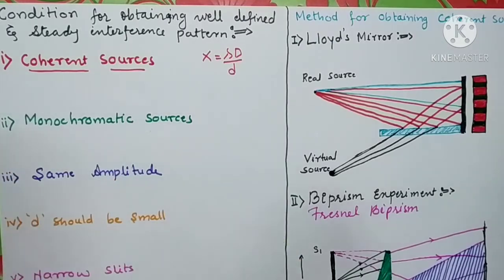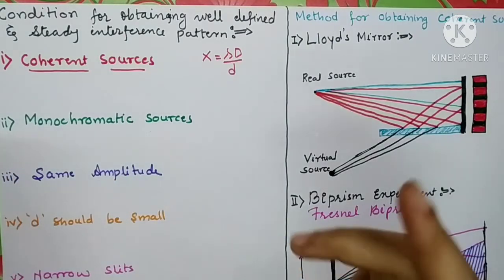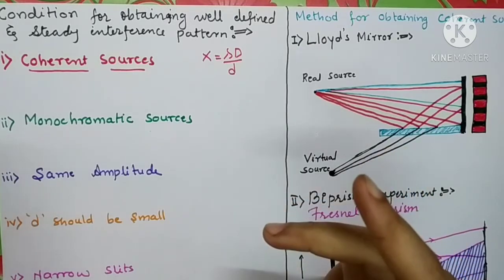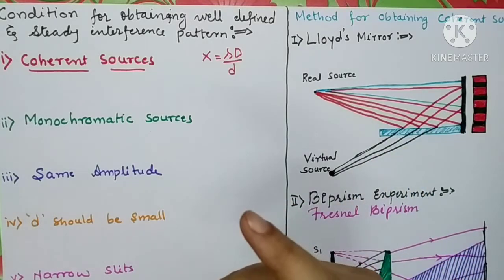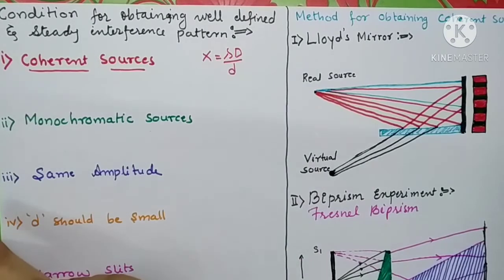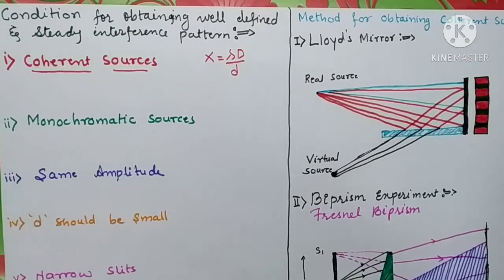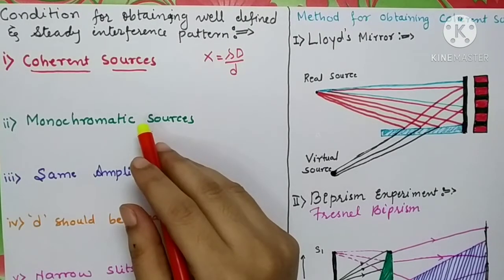As we have already seen, the waves emitted by two coherent sources are always in phase, because we need a constant phase difference between the two waves which are interfering with each other. So coherent sources are always in phase, or they have a constant phase difference at all times.